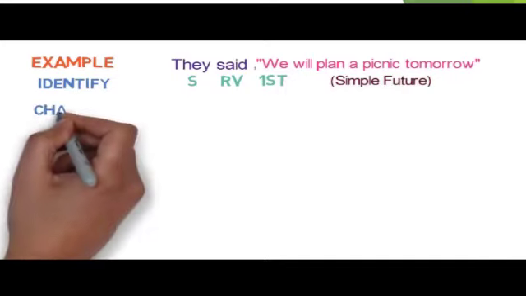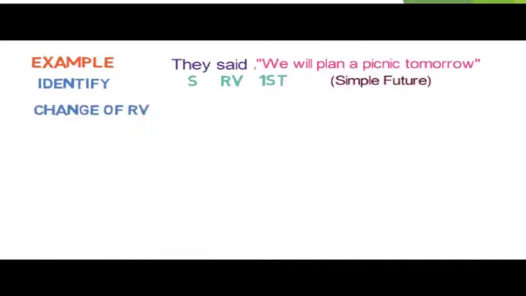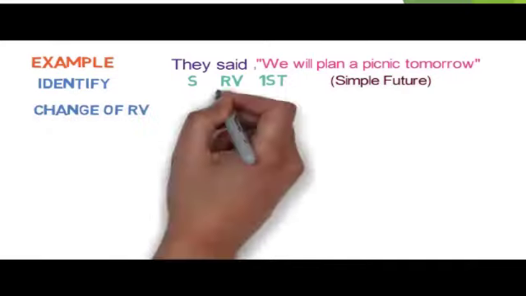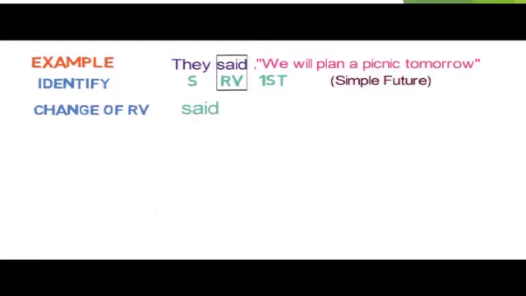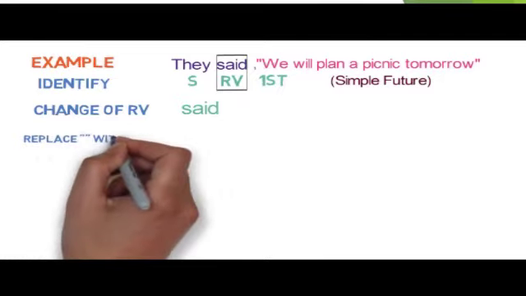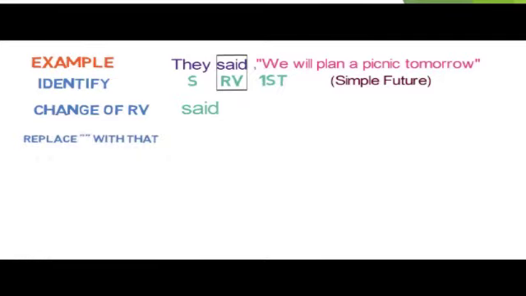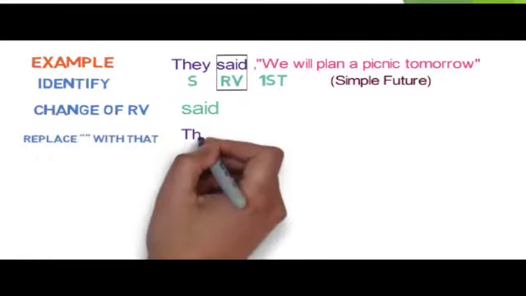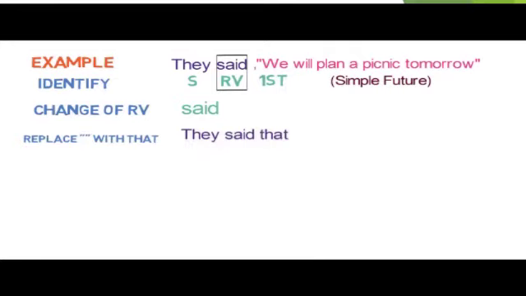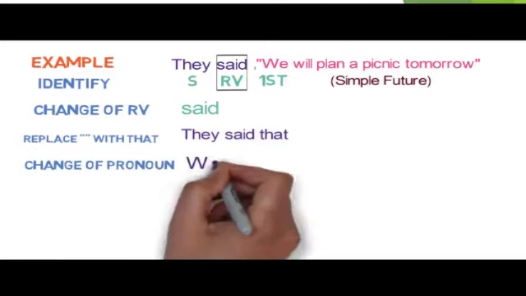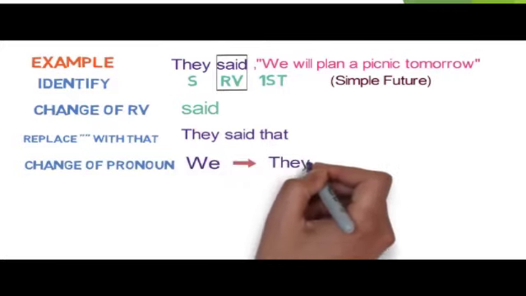Second step is a change of reporting verb. As per the workflow we studied, said will remain unchanged here. The third step is replace inverted comma with that. So the sentence will become like this: They said that. Fourth step is change of pronoun. Here we is in first person and subject is they. So we will be changed to they.